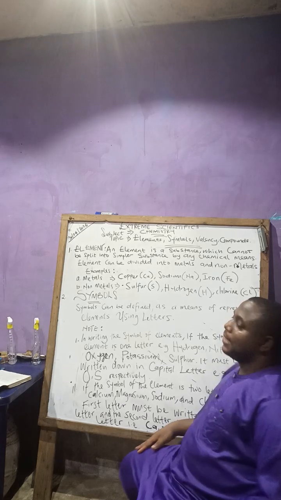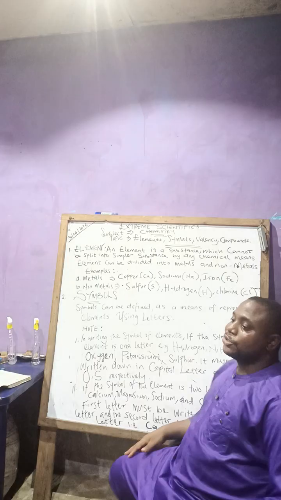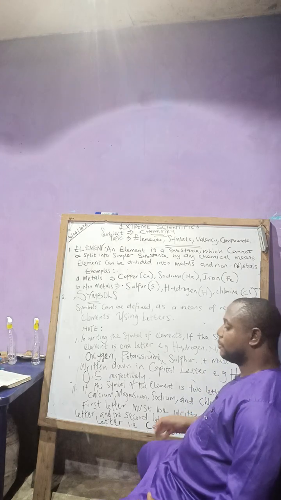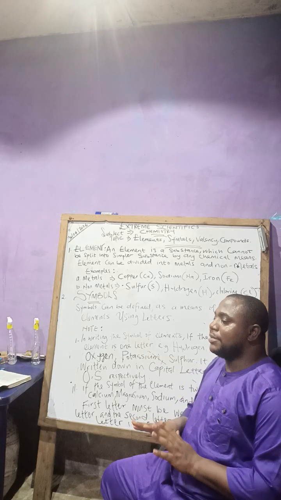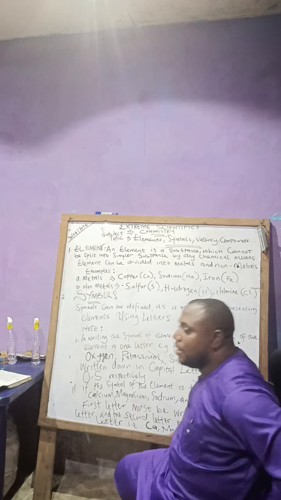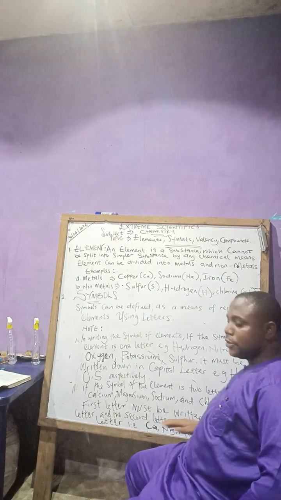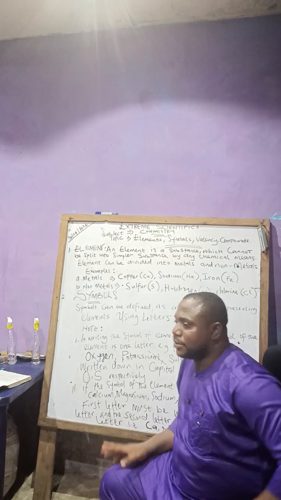Good. An element is a substance which cannot be split into simpler substances by any chemical means. What does it mean? When we talk about any chemical means, or ordinary chemical means, you can't split an element. You can't split an element by ordinary chemical means.